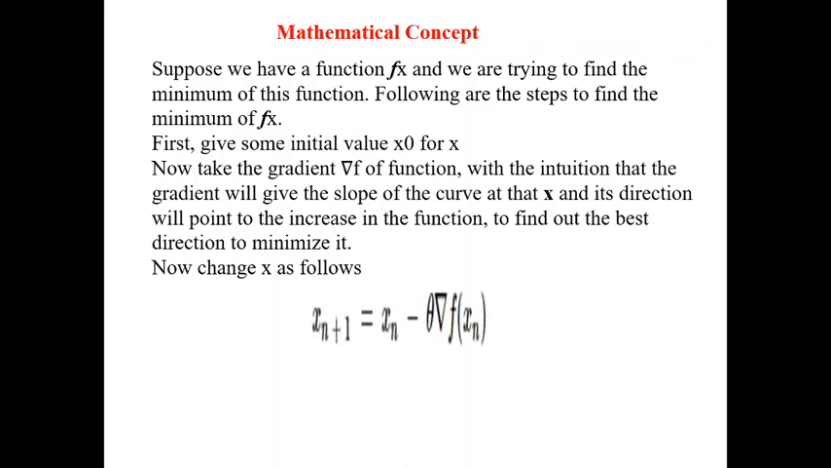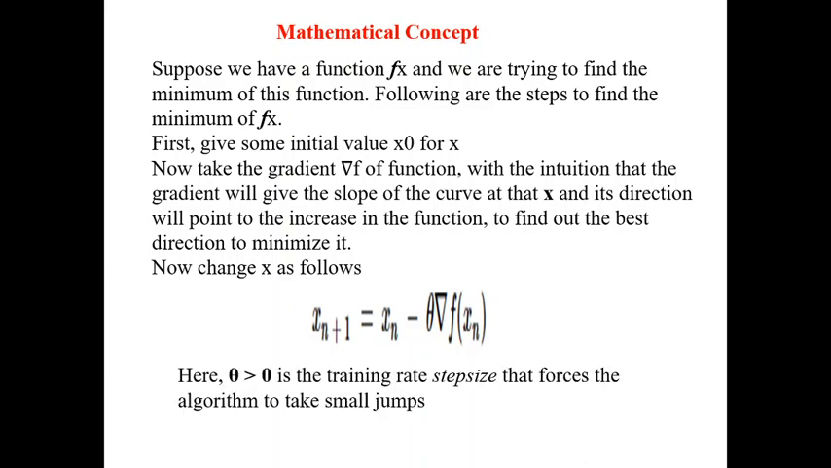Here the theta must be a positive value, no negative values. The function is like this: x(n+1) = x(n) - theta delta f of x(n). Here theta should be some positive value. Theta is greater than 0. It should not be a negative value.